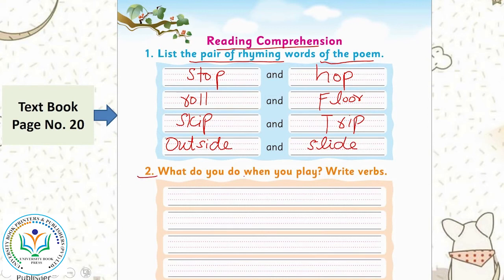Question 2 here. What do you do when you play? Write the verbs. Verbs are action words like skipping, rolling, running, swinging, all this. You have to write those words when you play. Like you run, you skip, you swing, you flip. You have to write it your own here.